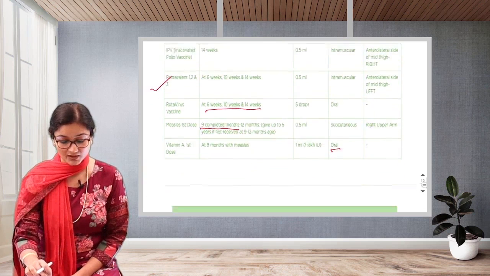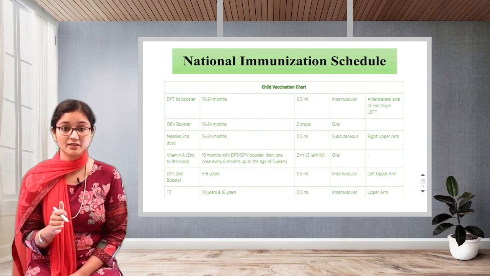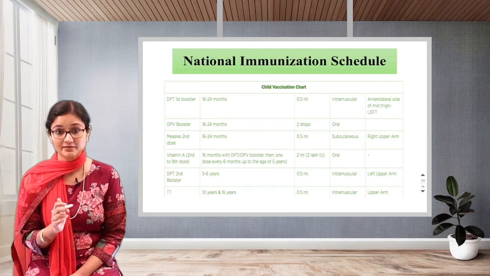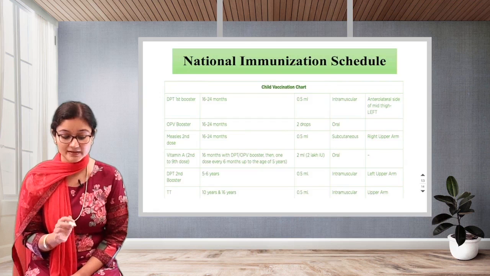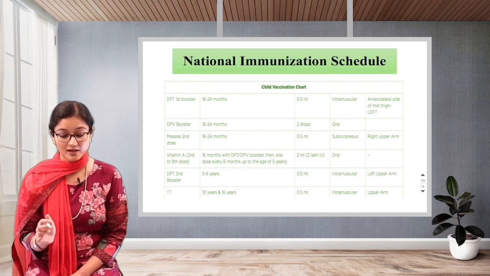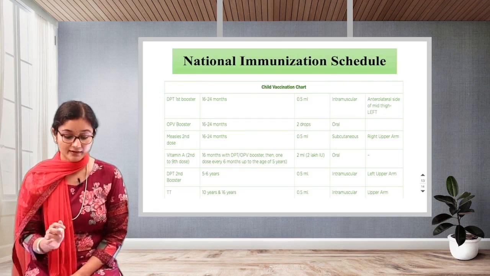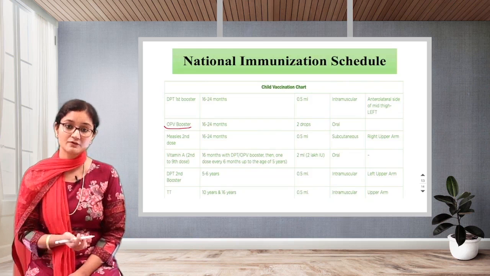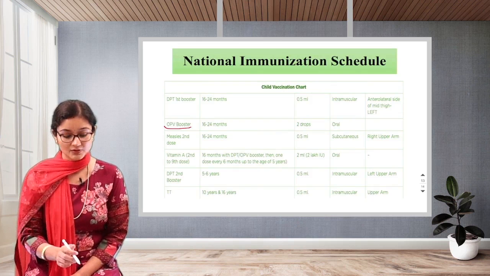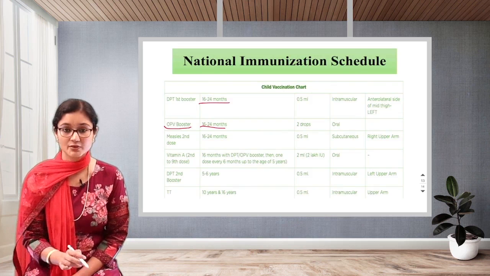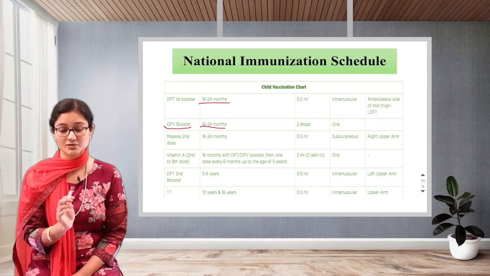Okay, next is about a child. So first is DPT. Okay, we have seen diphtheria, pertussis, right, tetanus. So that is the first booster dose is given at the 16 to 24 months. Okay, 0.5 ml intramuscular anterolateral side of mid-thigh left. Now, OPV booster. Now, booster doses are always given to have enhanced immunity in the child. Okay, booster. So, again, the same thing is very easy. 16 to 24, there it was, if you remember, 6, 10 and 14. So, here is 16 to 24 months.